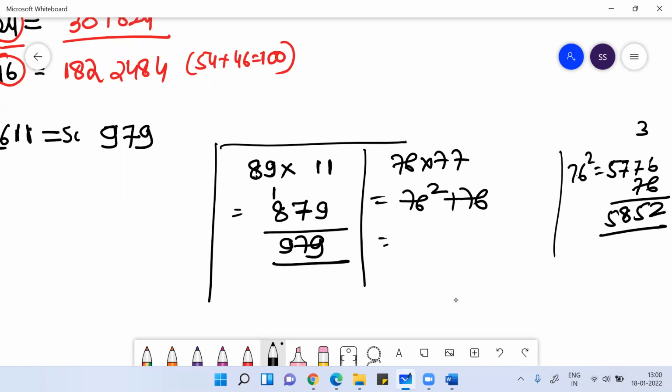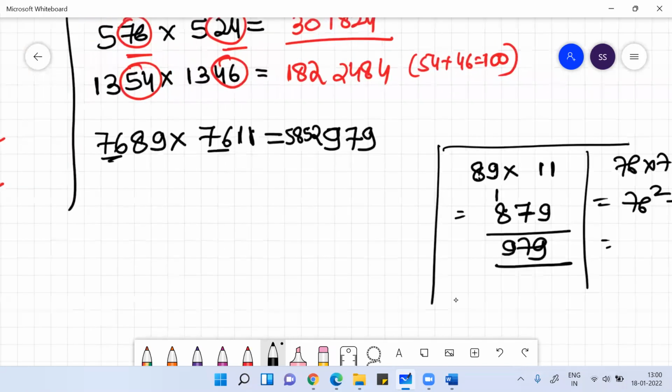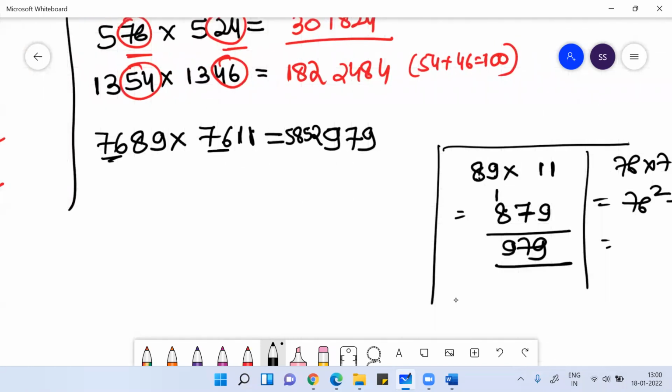So you'll get 5852979. Check with calculator: 7689 into 7611.